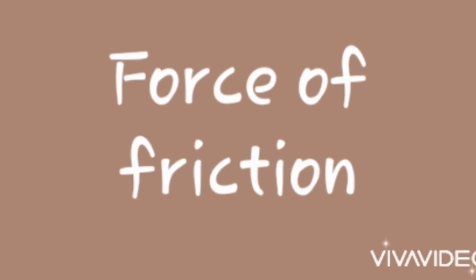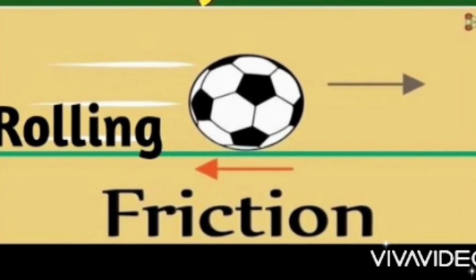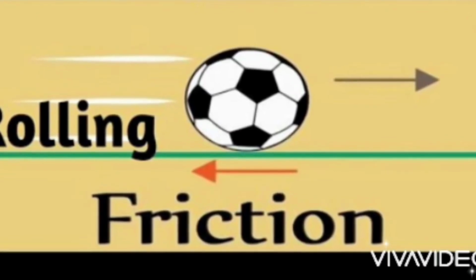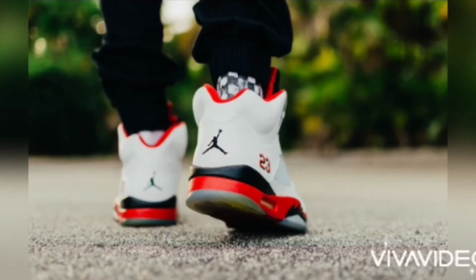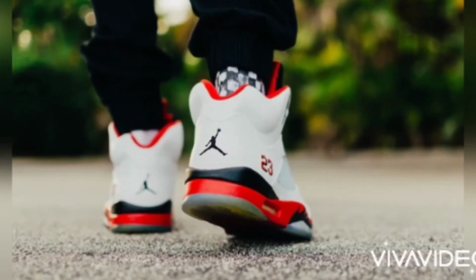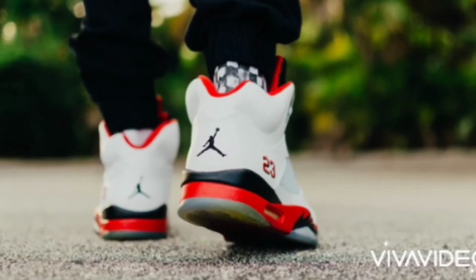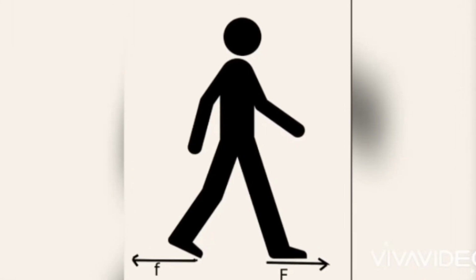When we need to move forward, we are applying this force of friction in the backward direction. Hope you understand.